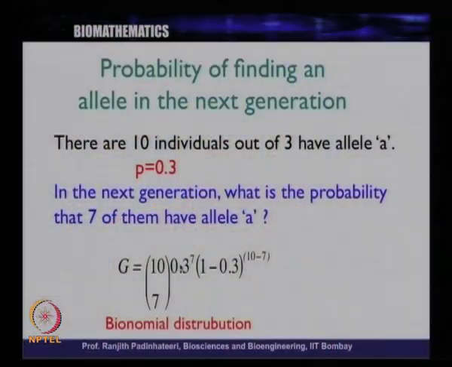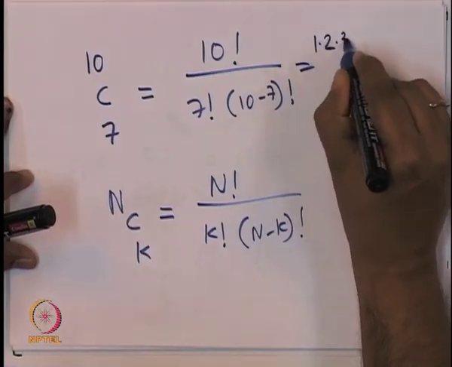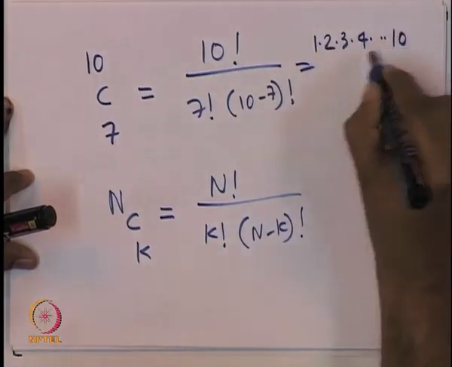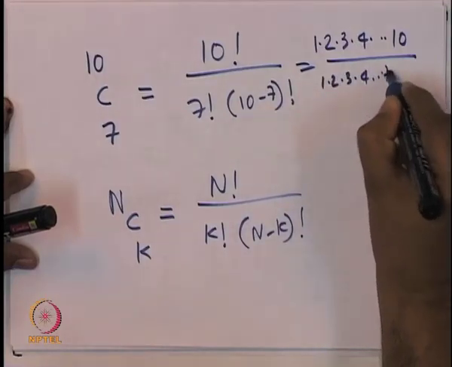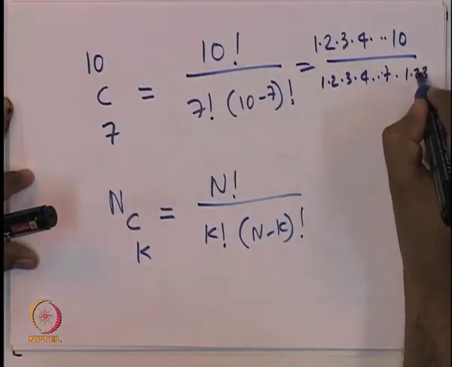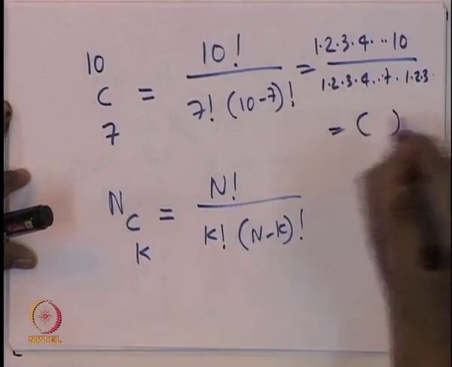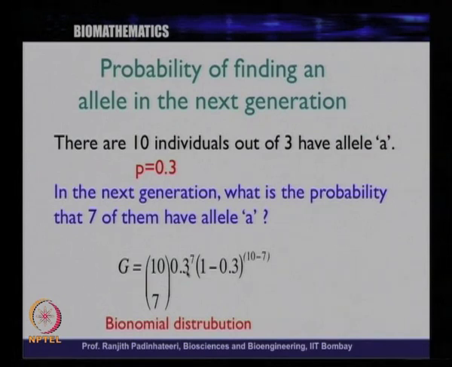Based on this formula, we can calculate this n C k. So, for example, 10 factorial is basically 1 into 2 into 3 into 4 up to 10, divided by 7 factorial, which is 1 into 2 into 3 up to 7, and 10 minus 7 factorial is 3 factorial, so this is 1 into 2 into 3. With this you will get a number. So, this is basically that number times 0.3 power 7 times 1 minus 0.3 power 3. So, the probability will be some number which is between 0 and 1.